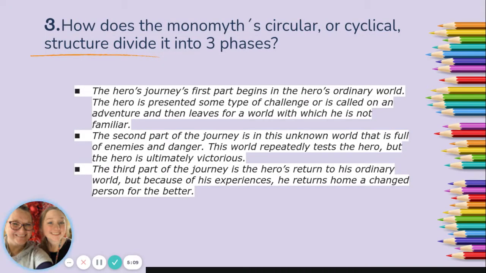And then the third question asks, how does the monomyth circular or cyclical structure divide into 3 phases? Well, the first part of the hero's journey begins in the hero's ordinary world. The hero is presented with some type of challenge or is called on an adventure and then leaves for a world with which he's not familiar. That would be the first phase.